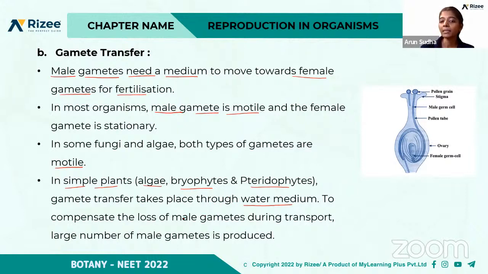While transferring, before the male gamete reaches the female gamete, many of the male gametes are lost. So to compensate for the loss of male gametes during transport, a large number of male gametes are produced when compared to the female gametes.